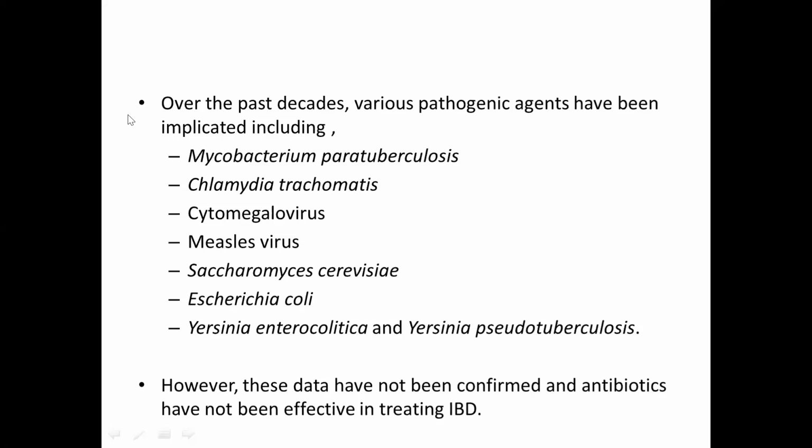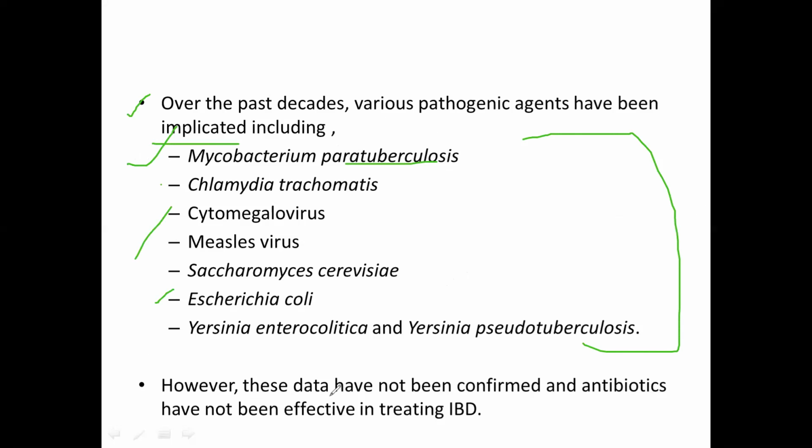Over the past decades, various pathogenic agents have been implicated, like Mycobacterium paratuberculosis, Chlamydia, cytomegalovirus, measles virus, E. coli, Yersinia enterocolitica, and Yersinia pseudotuberculosis. So these are the various microorganisms which have been implicated in the pathogenesis of inflammatory bowel disease.